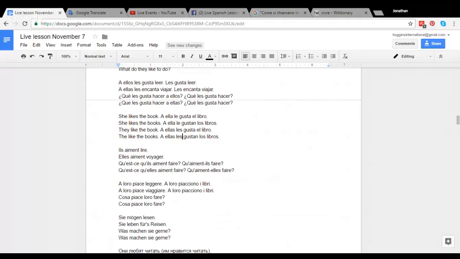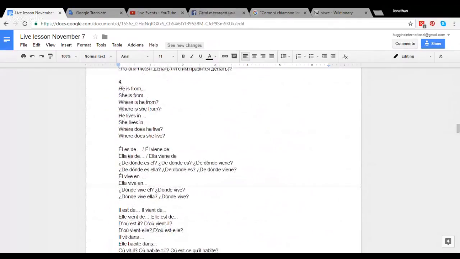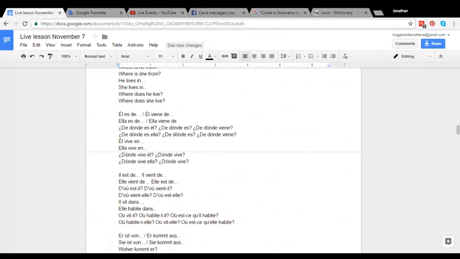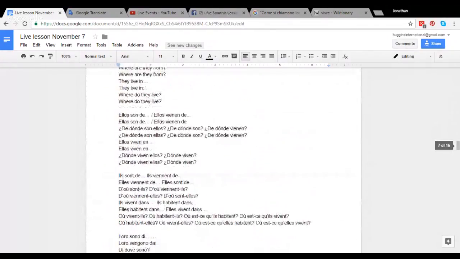Okay, next on here, talking about people's origin, where they're from and where they live. You have some variations on the verb ser and venir, and for living, you have vivir in that case. So this was in the singular form, and in the plural form, we have ellos son de. Ellos is a mixed group of people or all men.